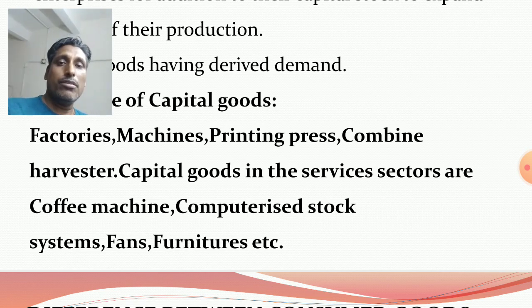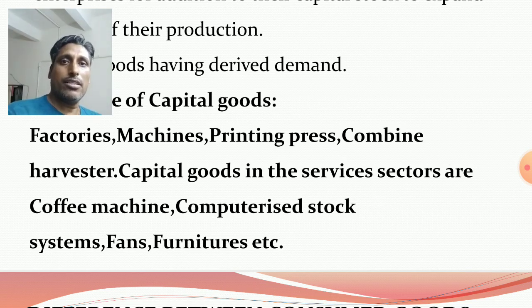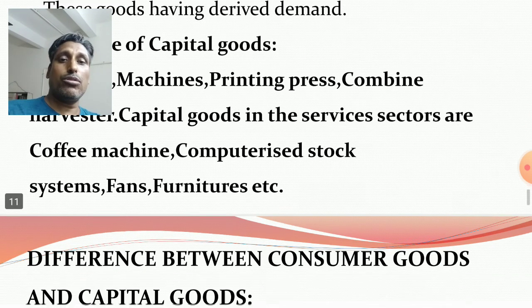If you go to the school, which also belongs to the services sector, you can find furniture and fans. Furniture is there for parents and visiting people. Similarly, in the bank, furniture is there for customers. Computerized stock and a coffee machine preparing coffee are also there. So basically, in the services sector, these are capital goods.